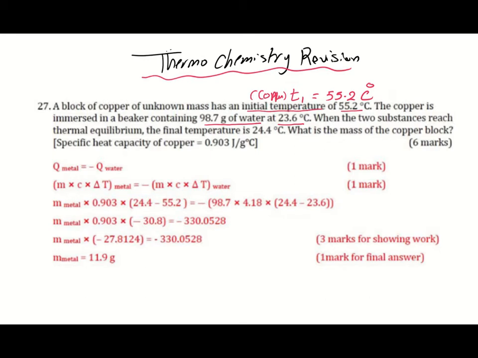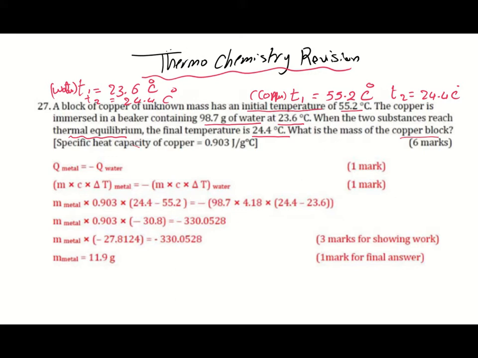And we have T1 for water equals 23.6 degrees Celsius. Then we put the copper in water and they reach thermal equilibrium, meaning the final temperature for both was 24.4. So T2 for copper is 24.4 and for water also 24.4 degrees Celsius. What is the mass of the copper block?